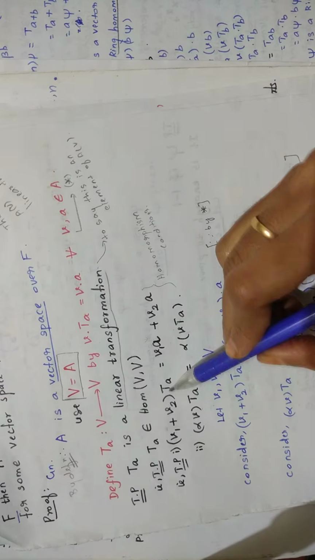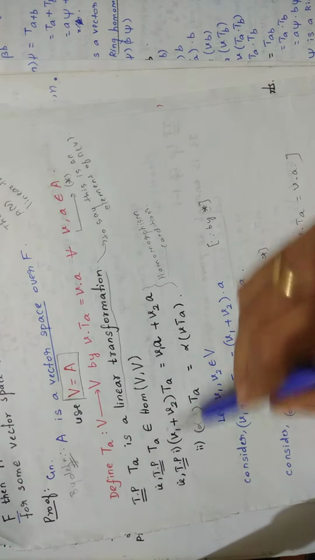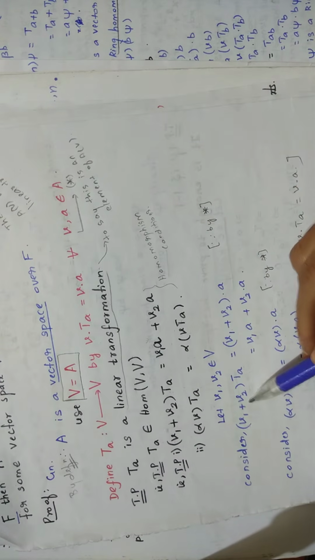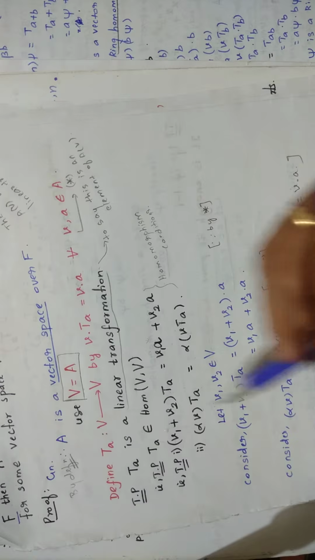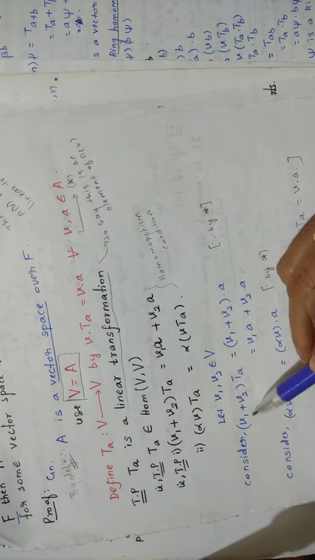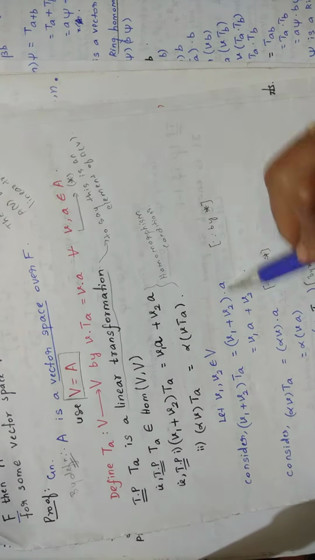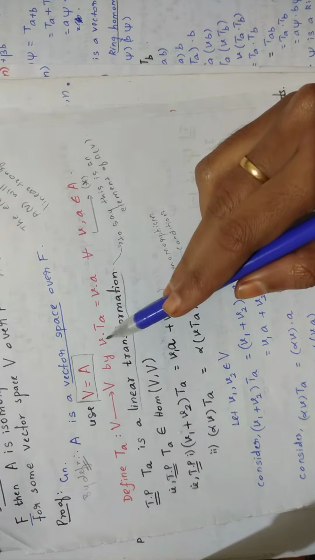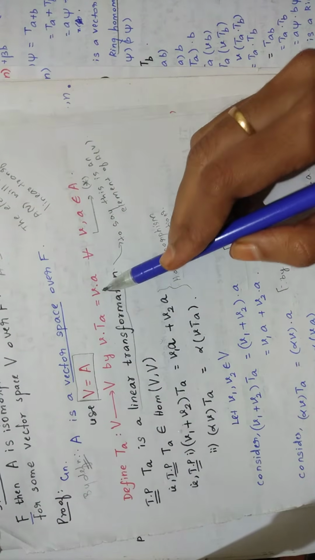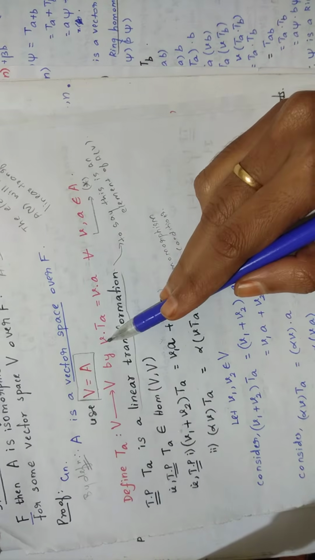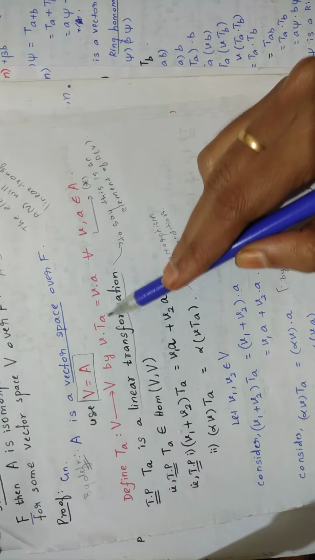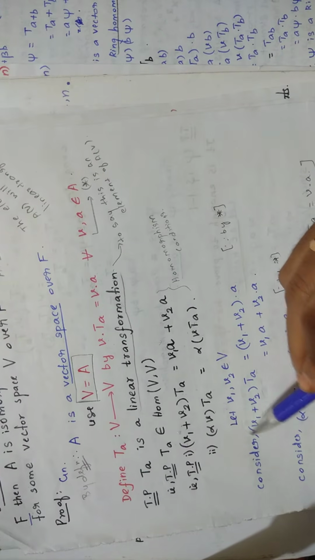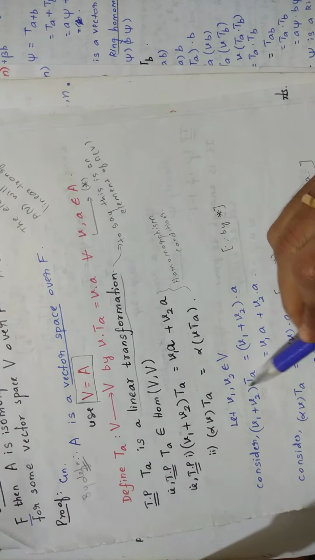Now consider the left hand side. You are going to prove the first condition. Consider the left hand side of this first condition. How can it be written? You have defined it like this, right? v into Ta can be written as va. Similarly, here you consider v1 plus v2 as v and this is Ta.